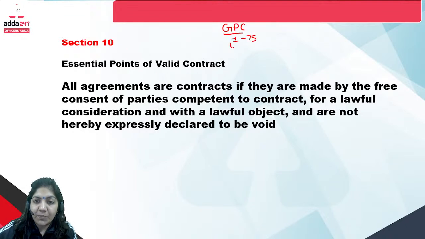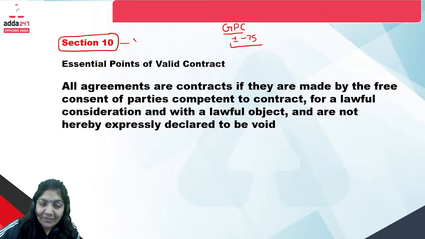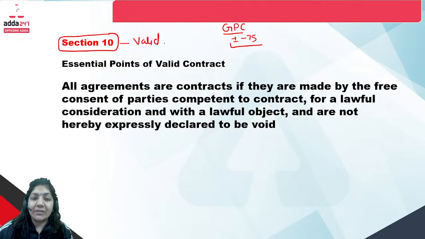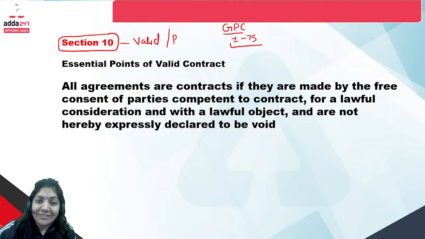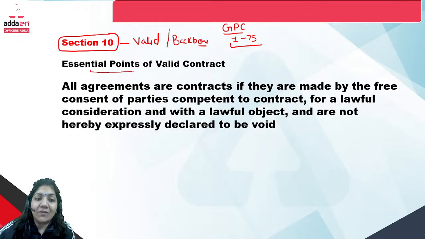Now see, the first important section of the general principle of contract, which contains sections 1 to 75, is section 10 of the Indian Contract Act. In one word you can learn it as valid. Section 10 is the valid contract, or you can also say the backbone of the Indian Contract Act. What does section 10 say? Essential points of the valid contract.